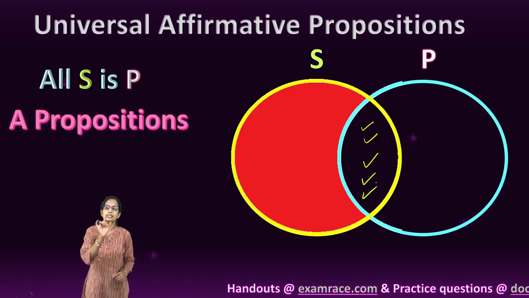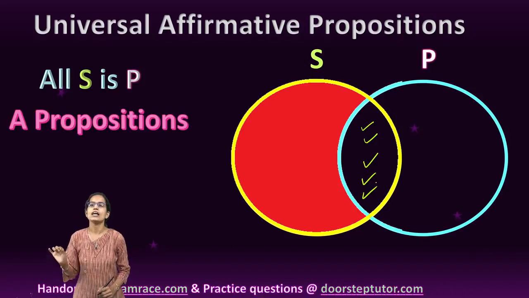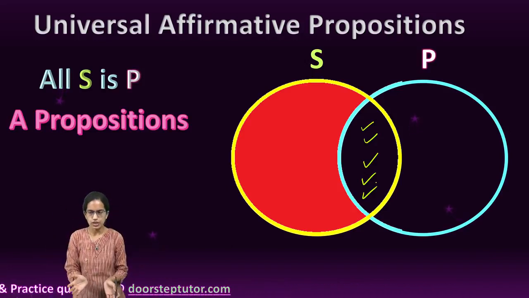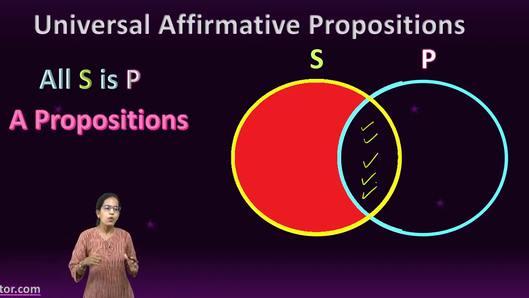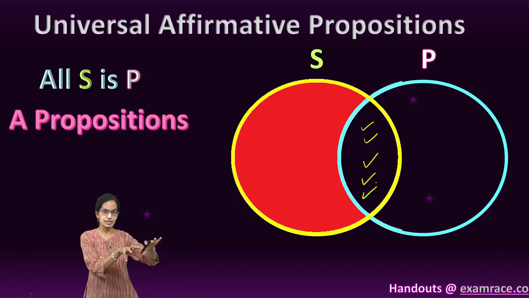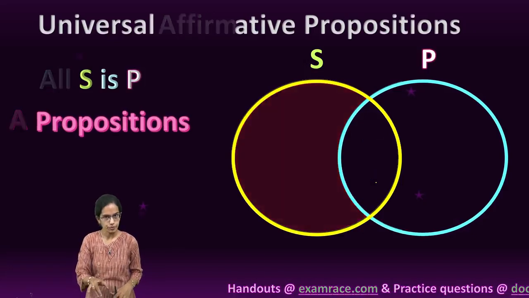And this is the universal affirmative preposition. I write it as all S is P. It is universal, includes everything. Affirmative because it is positive. Now, whole of one class, when it is included in another class, we call this as a universal affirmative preposition.